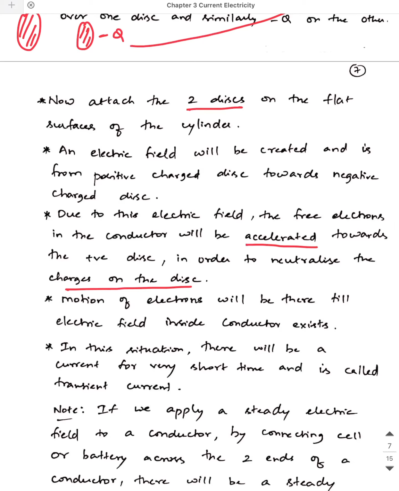But as the electrons travel towards the positive plate, they will neutralize it. When they neutralize the positive plate, there is no more electric field, hence the current will stop. So this is a current which is generated for a small amount of time. That's why we call this current transient current.